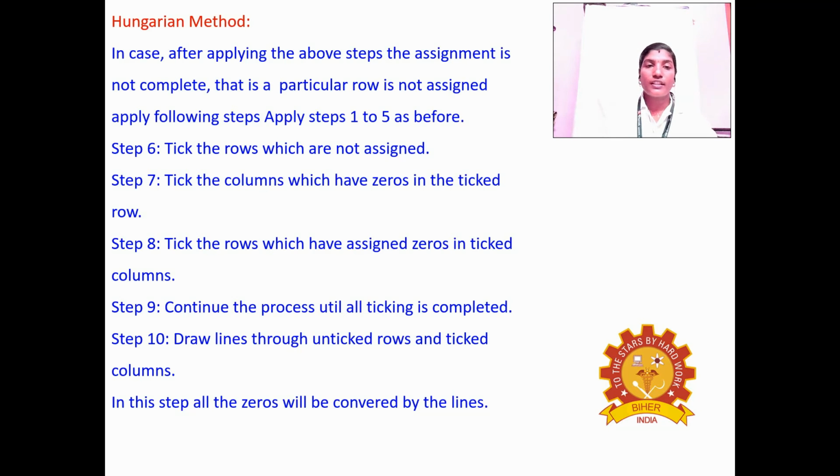Step 7: tick the columns which have 0 in the ticked rows. Then tick the rows which have an assigned 0 in a ticked column. Step 9: continue this process until all the ticking is completed. Draw lines through unticked rows and ticked columns. In these steps all the 0s will be covered by the lines.